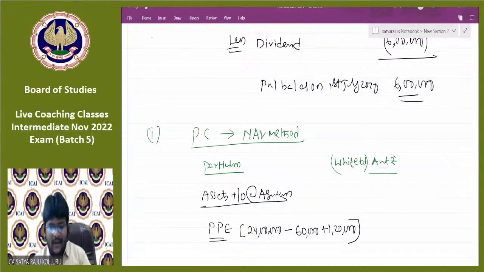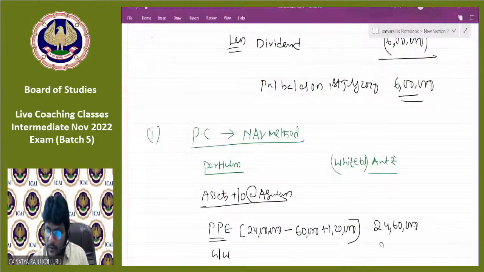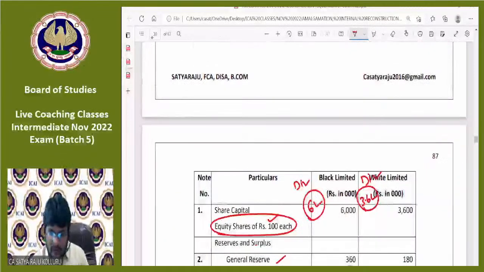Now this is the agreed value of the PPE: 24 lakhs minus 60,000 plus 1,20,000. How much total? 24 lakh 60,000. Am I right, guys? Next, you may ignore the goodwill. Please consider the goodwill also, clearly given, which was 2,40,000. So tangible and intangible, both were considered.